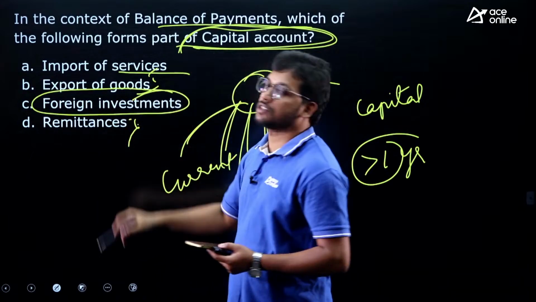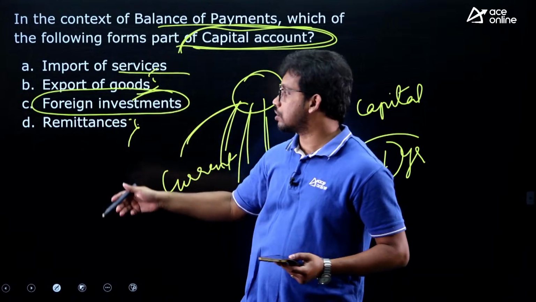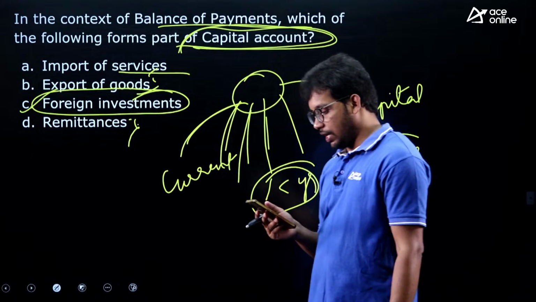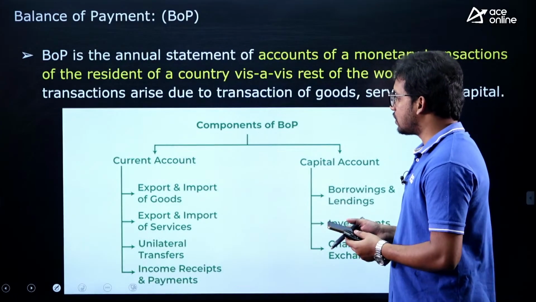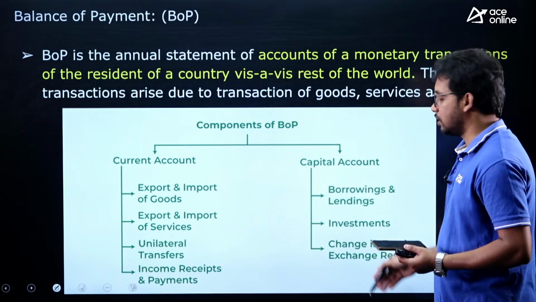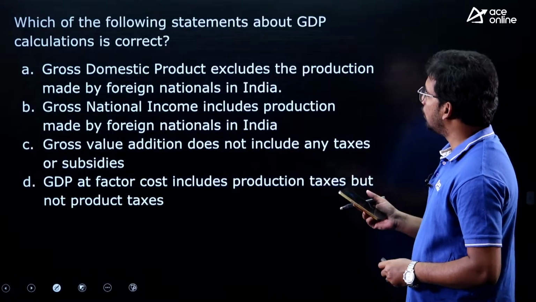Foreign investments made by companies are not made for just 1 year, they are made for 10, 20 years also. So this is the capital account. So C is the answer. You can see here the current account and capital account, and these are the items, right. So this also you can remember.